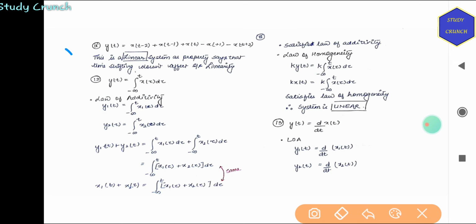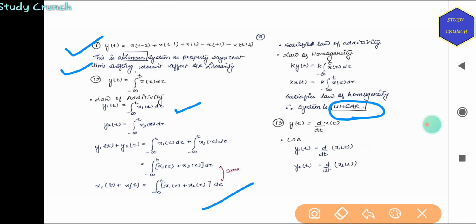Then if we have x(t minus 2) plus x(t minus 1) plus x(t) minus x(t plus 1) minus x(t plus 2), this will also be linear, as I've said, if we have time shifted versions. Now for integration, we have the integral of x(tau) dtau. On integrating, this will be the same, so it will be linear.